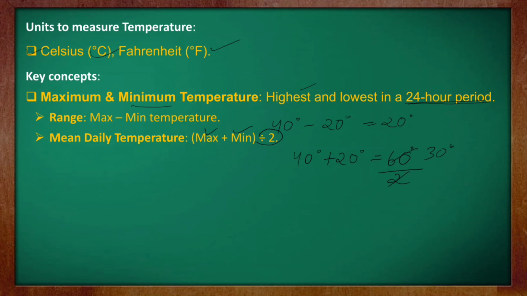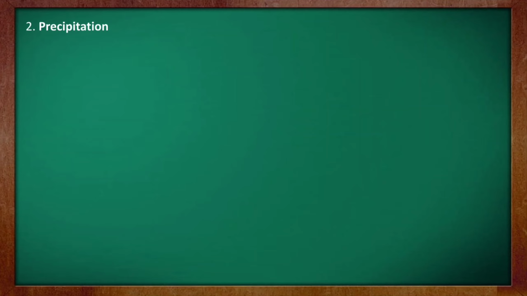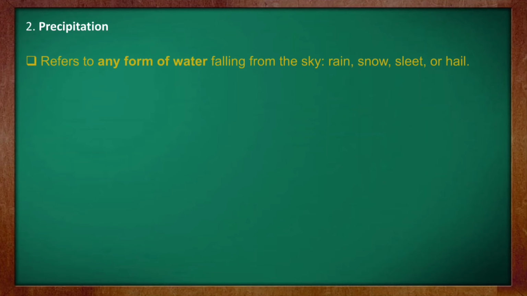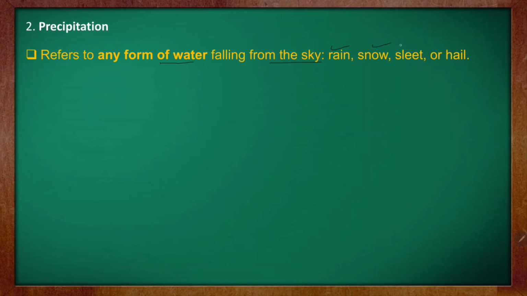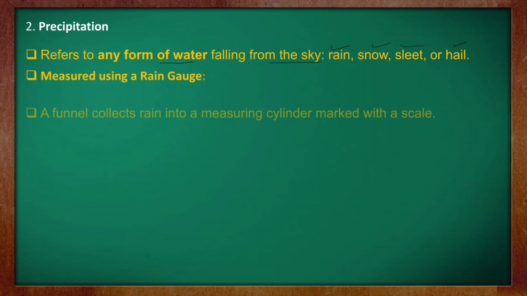Next, precipitation. This is our second element, and it is a very important element. What is precipitation? It refers to any form of water which is falling from the sky, that is in the form of rain, snow, sleet or hail. I hope you know all the terms. And it is measured using a rain gauge. So how is precipitation measured? Using a rain gauge.